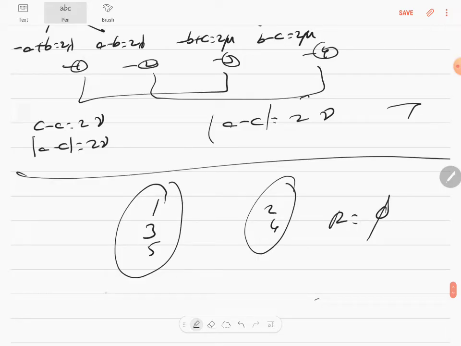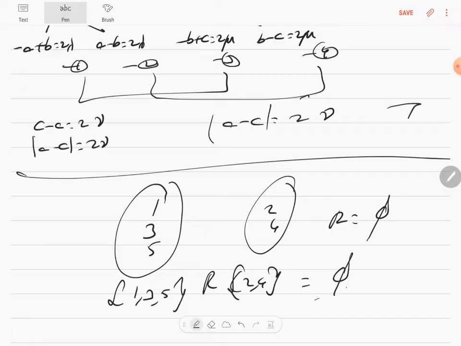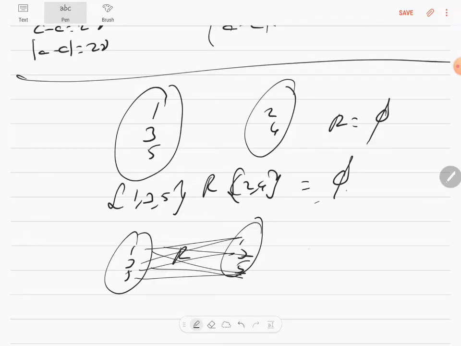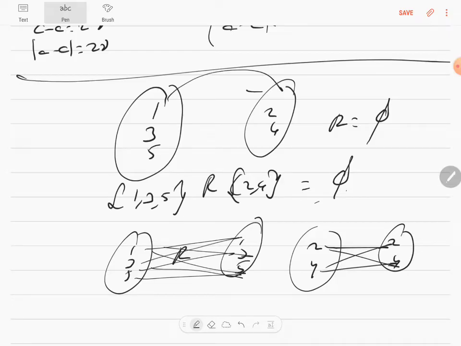The relationship between 1, 3, 5 and 2, 4 is a null set. So no elements of 1, 3, 5 are related to 2, 4. So 1, 3, 5 can be related only to 1, 3, 5, because when you subtract you will get even numbers or zeros. Similarly, 2, 4 can be related only to 2, 4. Why? Because you end up getting a null set. When you subtract, you're not getting even numbers. You should write it in words and be done with this question.